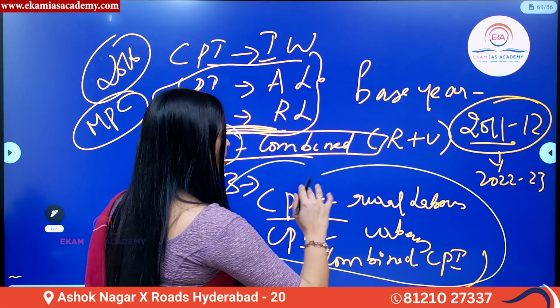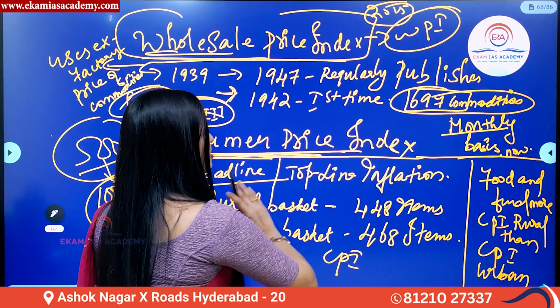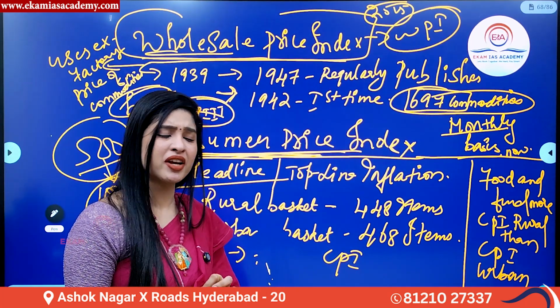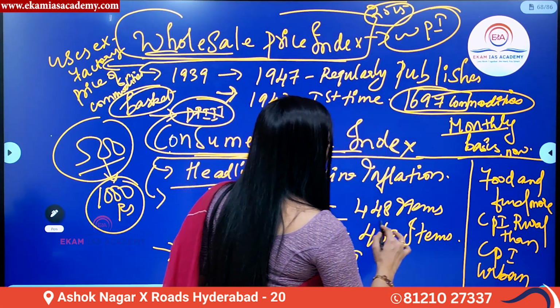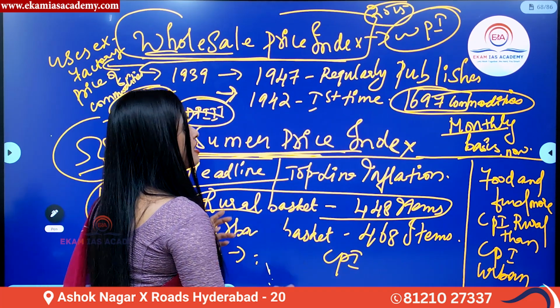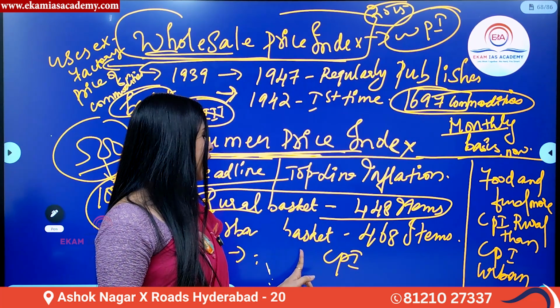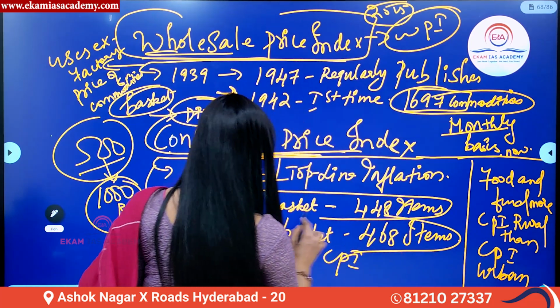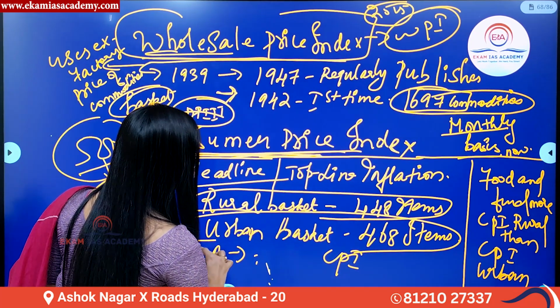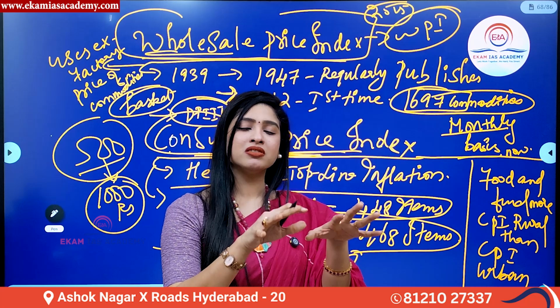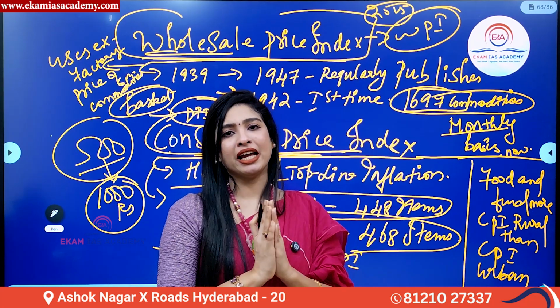If you see CPI rural, CPI urban, we calculate separately on a monthly basis, right? Around 448 items come under the CPI rural basket, whereas 468 items come under CPI's urban basket. So now they know what to include, what not to include.